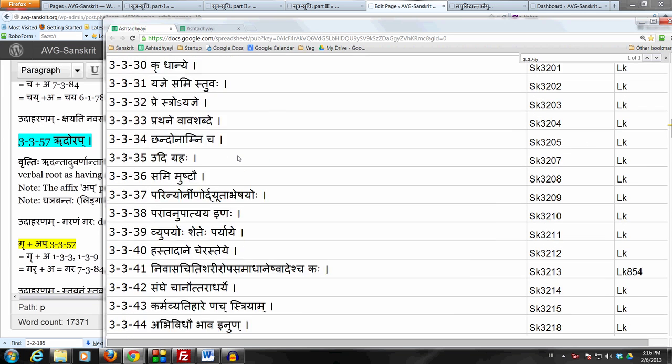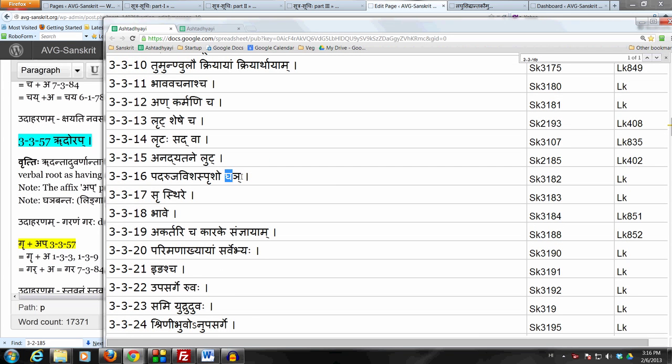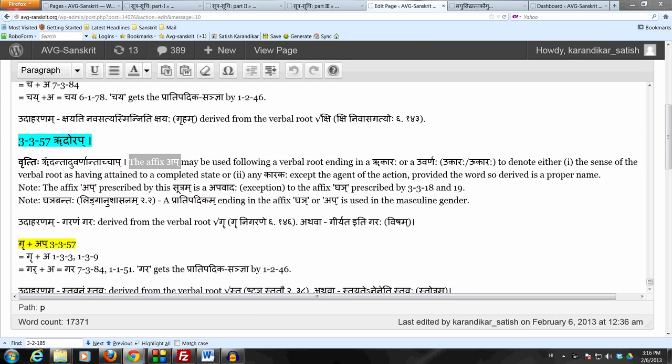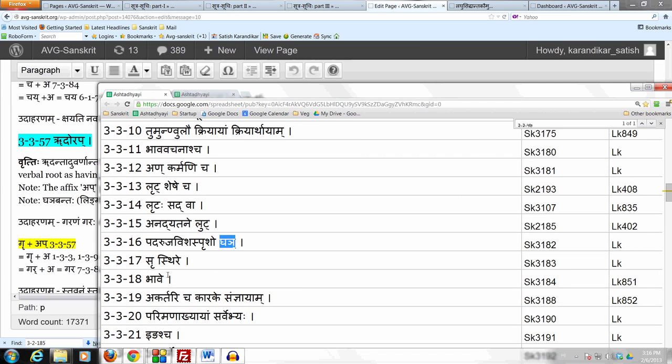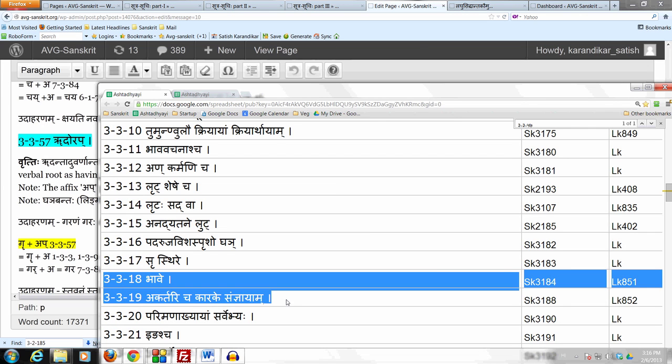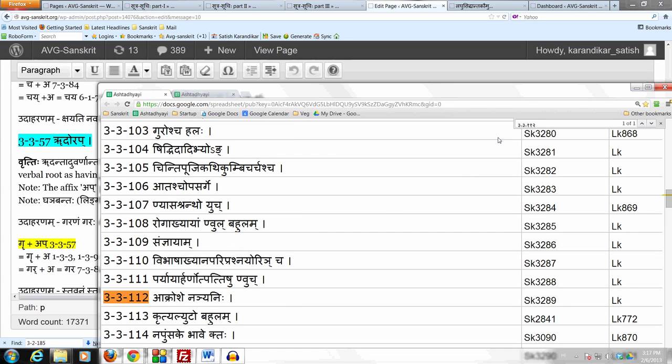for the घञ affix. The sutram simply says ऋदन्ताद् उवर्णान्ताच् च अप्. Ṛdantād uvarṇāntāc ca ap. So the affix अप् may be used following a verbal root ending either in a ṛkāra, dīrgha ṛkāra, or a uvarṇa. Uvarṇa means a ukāra or a ūkāra. And again, the same thing here is that we know the anuvṛtti from 3.3.18 of bhāve as well as from 3.3.19 akartari ca kārake saṃjñāyām is coming down into this sutram. It goes all the way up to the sutram 3.3.112.